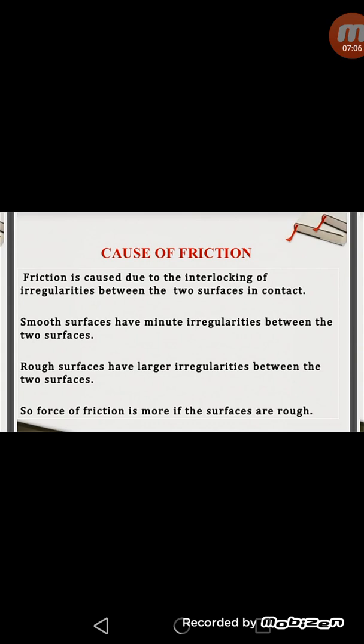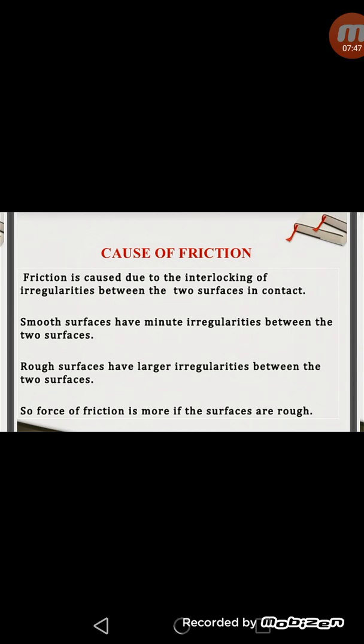In the case of highly rough surfaces, the surface roughness can be seen or felt easily. In the case of surfaces which appear to be smooth, the surface roughness can be seen only with the help of a microscope. When a body, say a wooden block, is pulled over another, these irregularities interlock with each other and oppose the relative motion between the two bodies. This gives rise to a frictional force. So in short, we can say friction is due to the roughness of the two surfaces in contact.